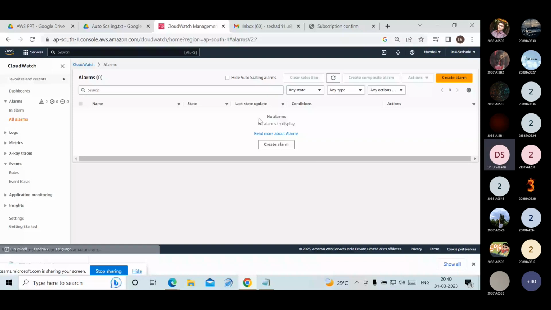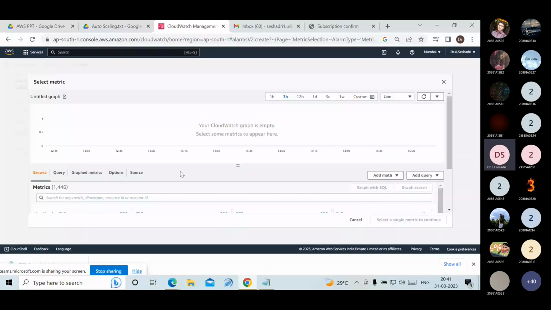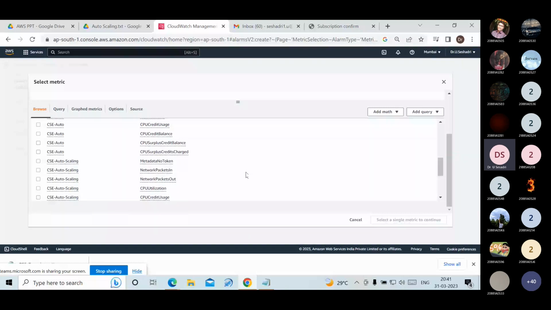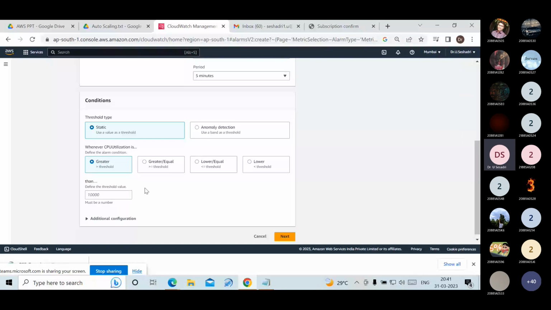Click on create alarm. Select the metric. Choose EC2, auto scaling group. Here I am creating CSC auto scaling, CPU utilization. Select metric. Scroll down. Threshold value 80. Click on next option.